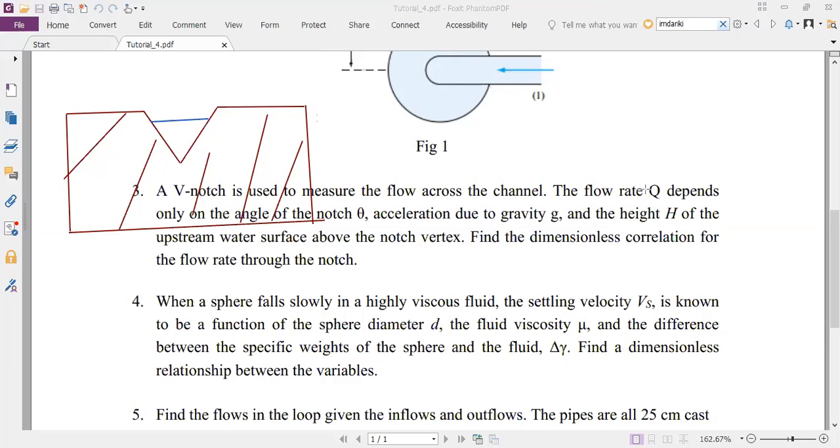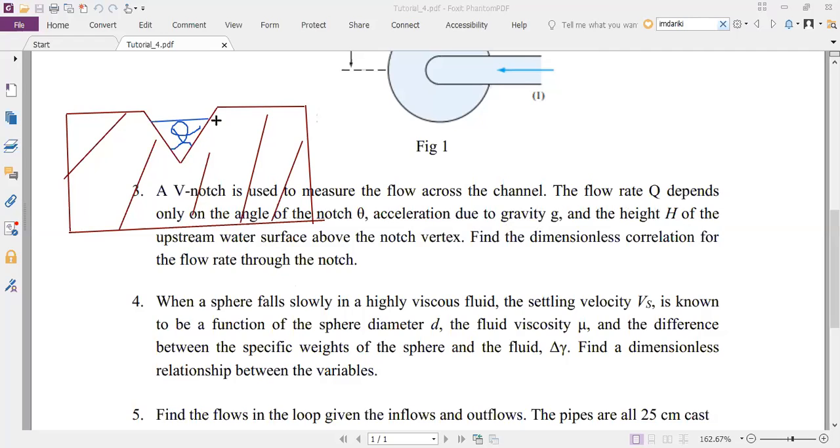The flow rate Q that comes through this depends on the angle of the notch. So if I know this angle theta, the acceleration due to gravity g, and the height h of the upstream water surface above the notch vertex.